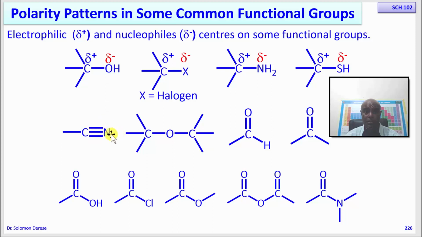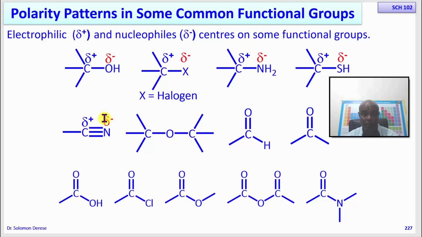In here we have in total 6 electrons in the 3 bonds. Most of these 6 electrons are attracted to the nitrogen. So on the nitrogen we'll have a partially negative charge, and on the carbon a partially positive charge. In a nitrile, this nitrogen will be very nucleophilic, and this carbon will be very electrophilic.